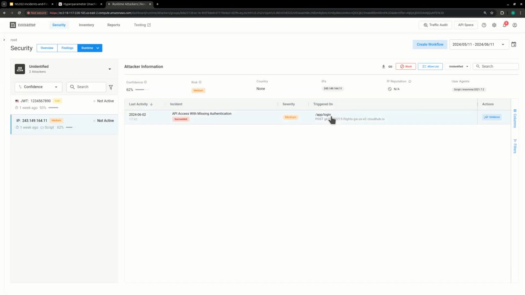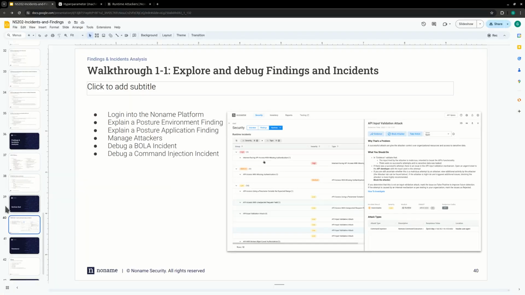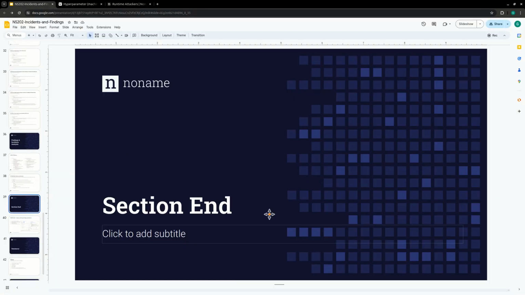Alrighty. With this, we have concluded pretty much a discussion of the different aspects of the attackers page. There's more, for example, creating a workflow so that you're able to automatically block attackers. We discuss it in more detail in NS201 in all honesty, so that's why I'm not going to talk about it now. And with this, we're going to go back to our slides and we're going to deem this section as being done.